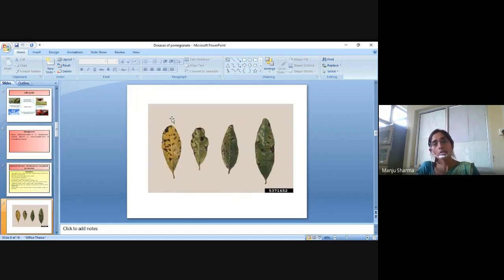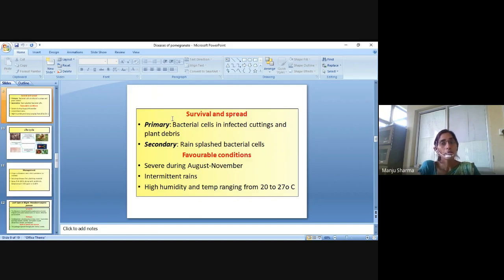So basically, these are the symptoms, and slowly the symptoms will enlarge, and after that the complete leaf will be infected and ultimately fall down. Survival and spread: primary survival is through bacterial cells in infected cuttings and plant debris.